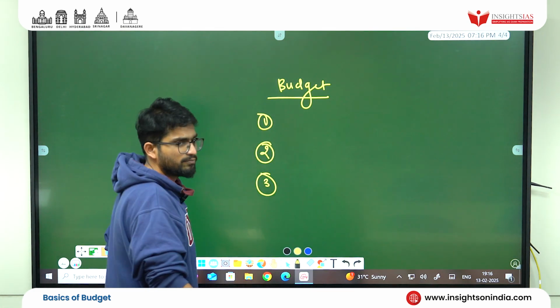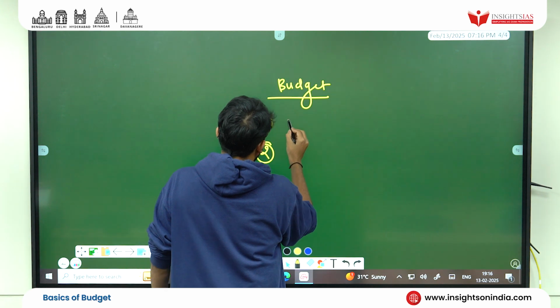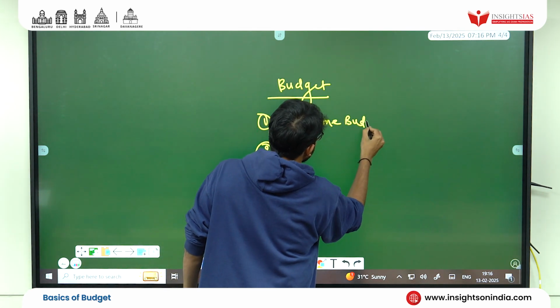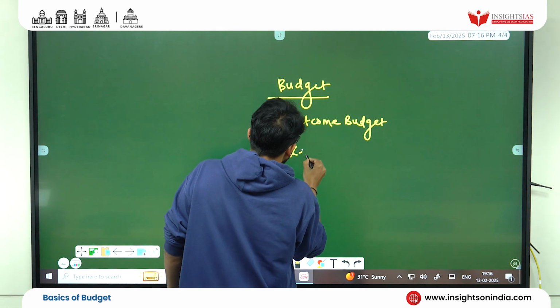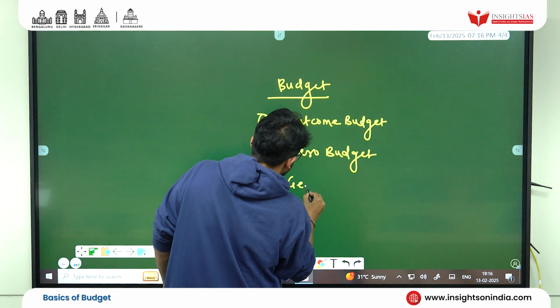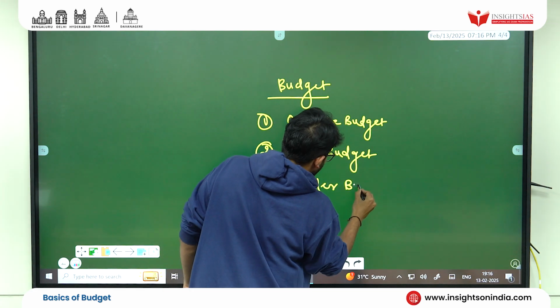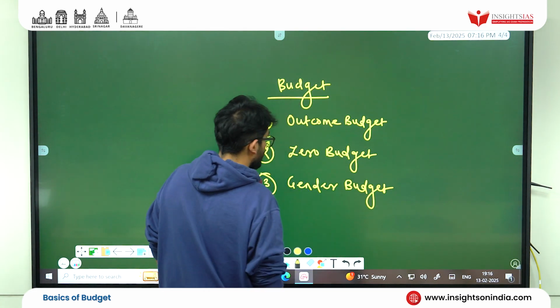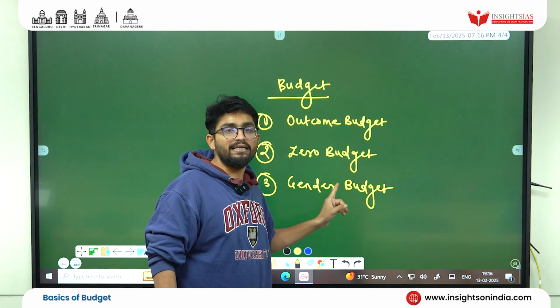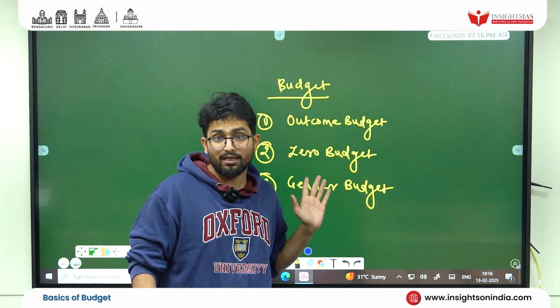There is outcome budgeting, there is zero budgeting, there is gender budgeting. Students, gender budgeting was a UPSC 2017 mains question, GS3. You need to understand this.